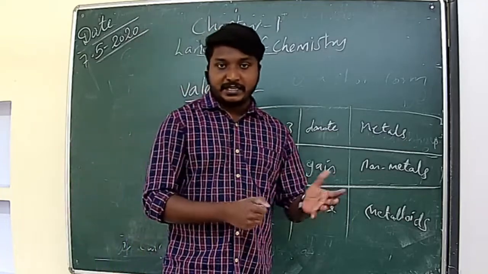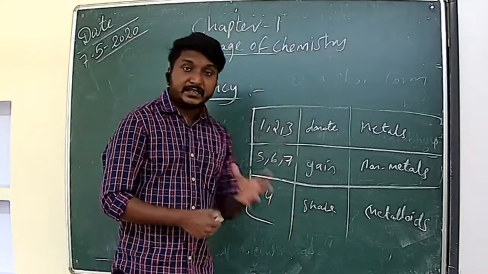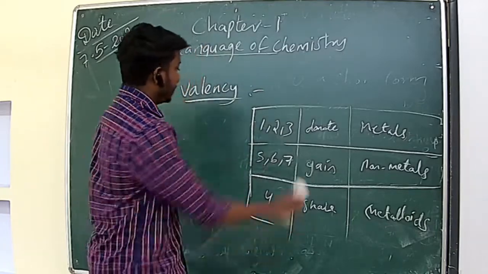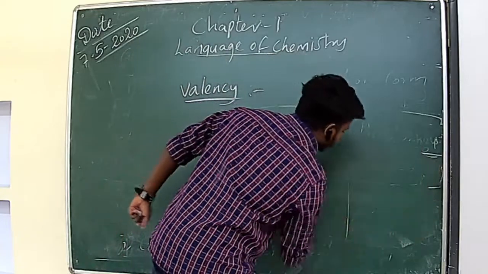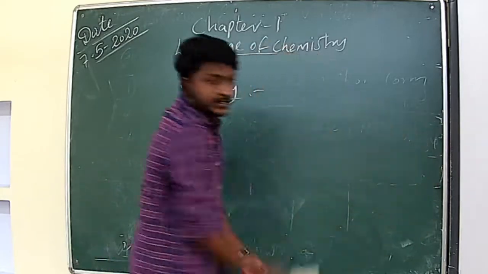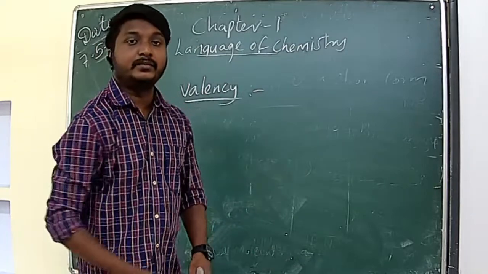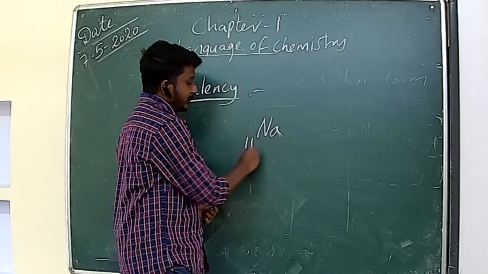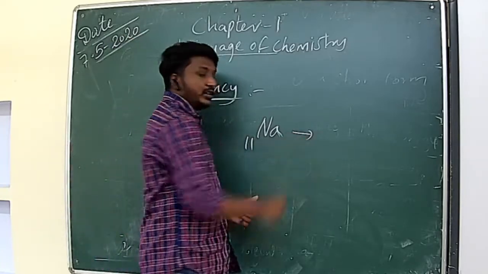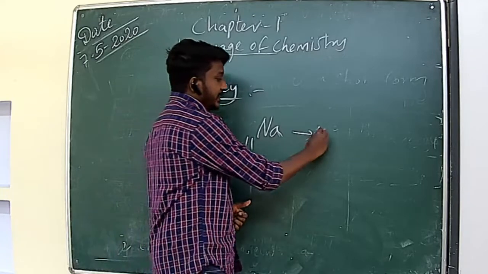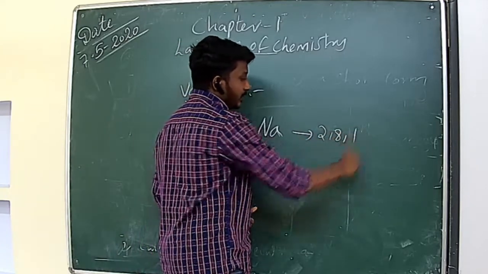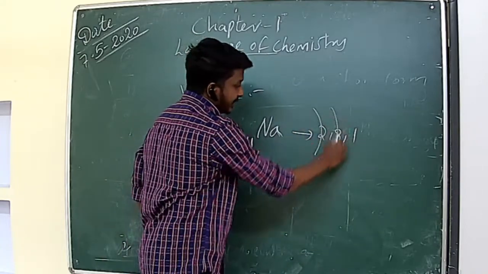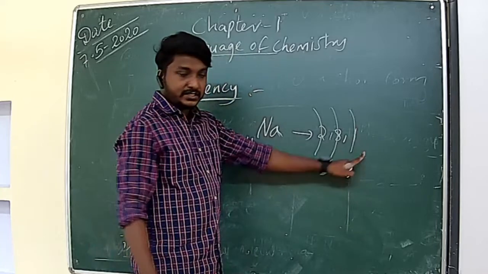Okay. So now we can come to valency. Now you understood that elements have a tendency to donate, gain, or share electrons. Suppose I am taking the sodium atom. What is the symbol of sodium? Na. What is the atomic number of sodium? That is 11. So the electronic configuration of sodium we can write as 2, 8 and 1. This is the valence shell. The last shell is known as the valence shell. This is the first shell, second shell, third shell.